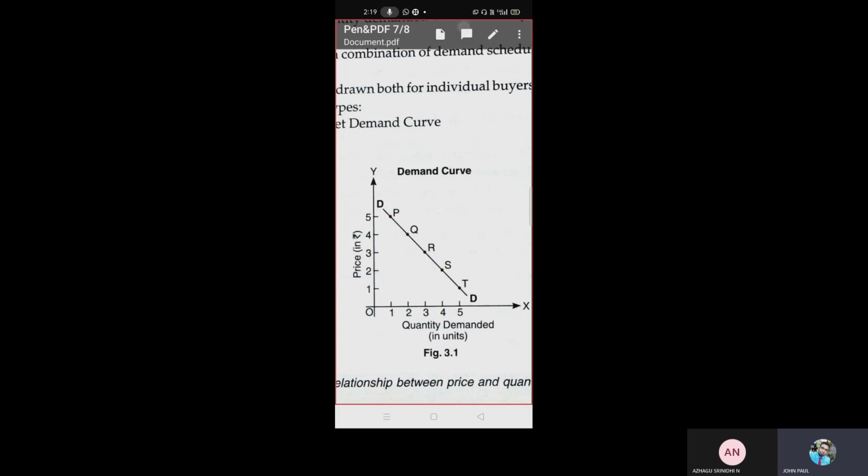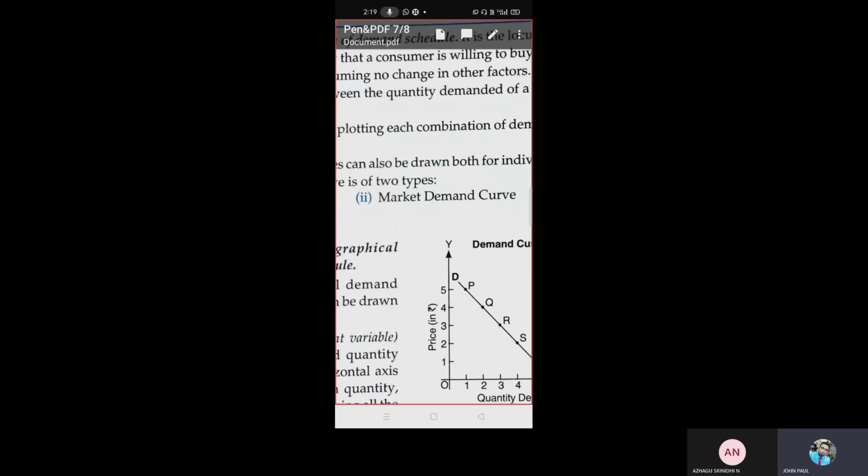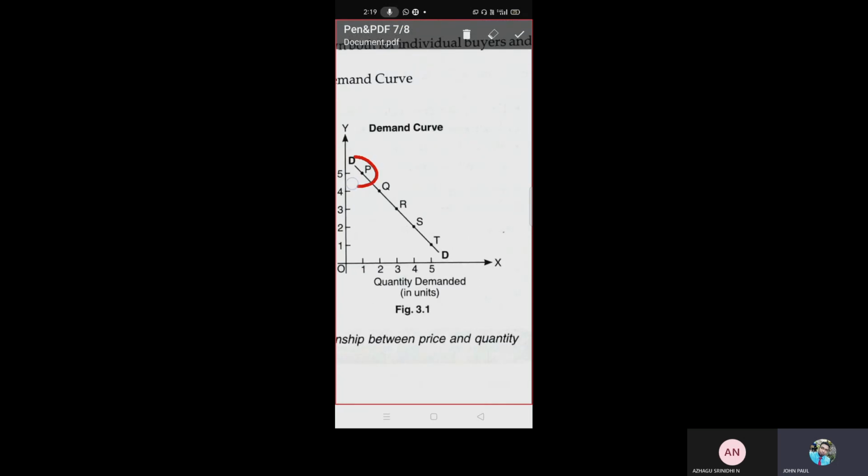So you can see the demand curve when we join all the points. The demand curve is always represented by DD, and the demand curve always slopes downward. You can see the curve starts from here and goes to 1. Looking at the y-axis, the demand curve started at 5 and reached 1. So the demand curve always slopes down.